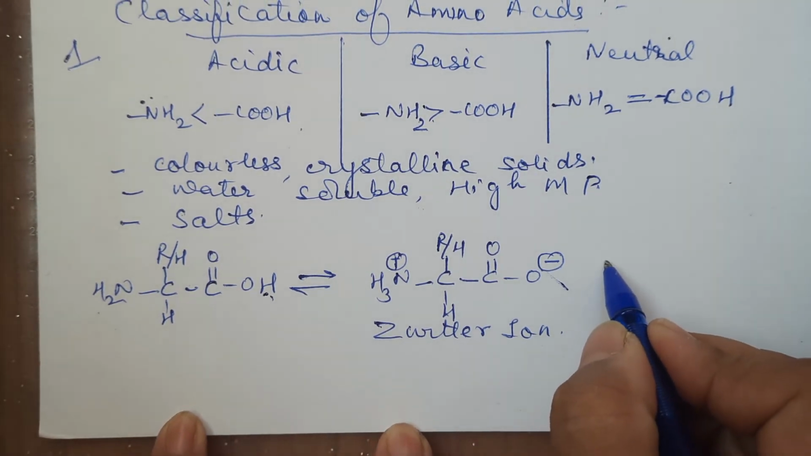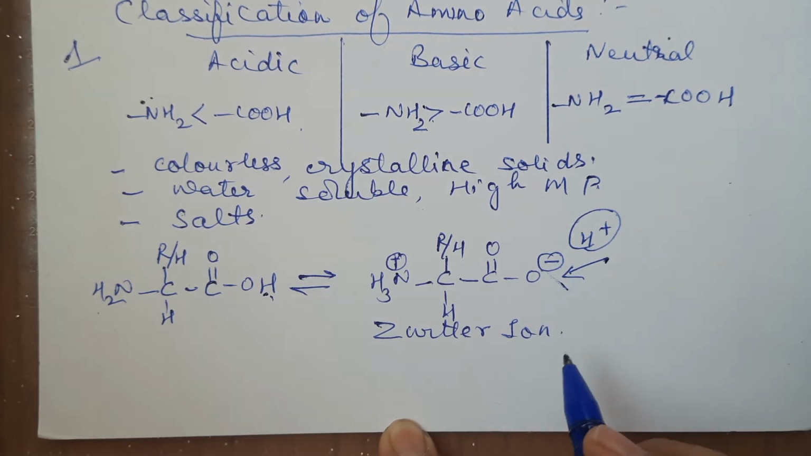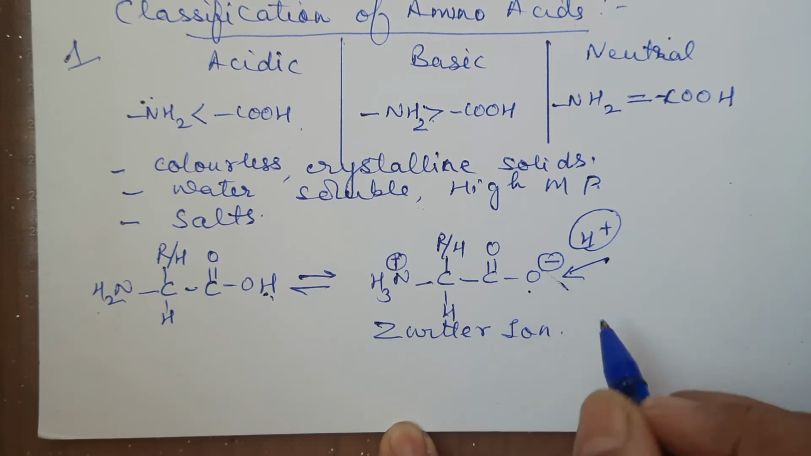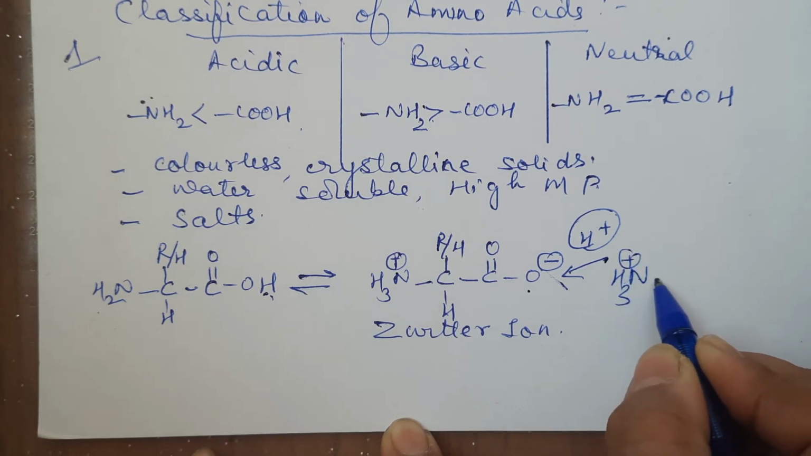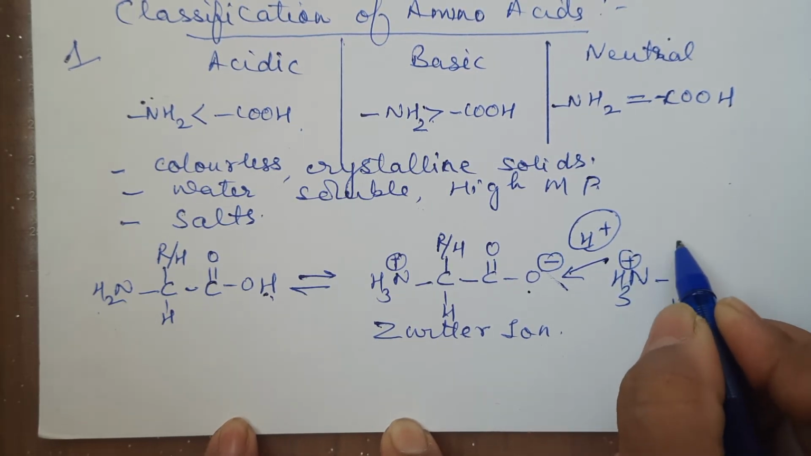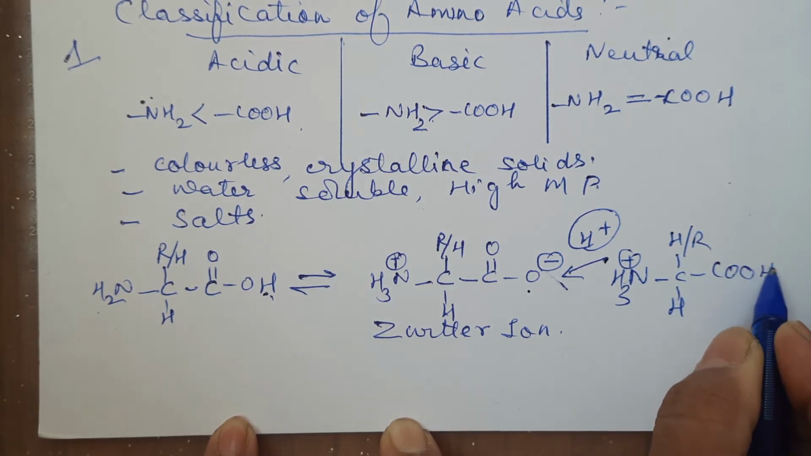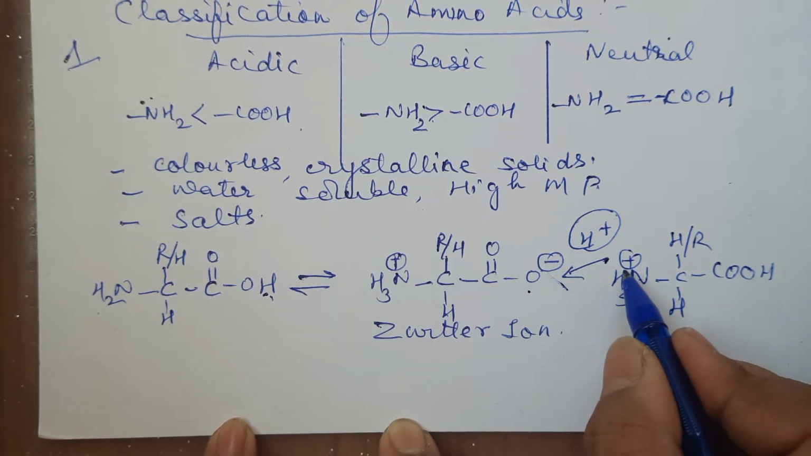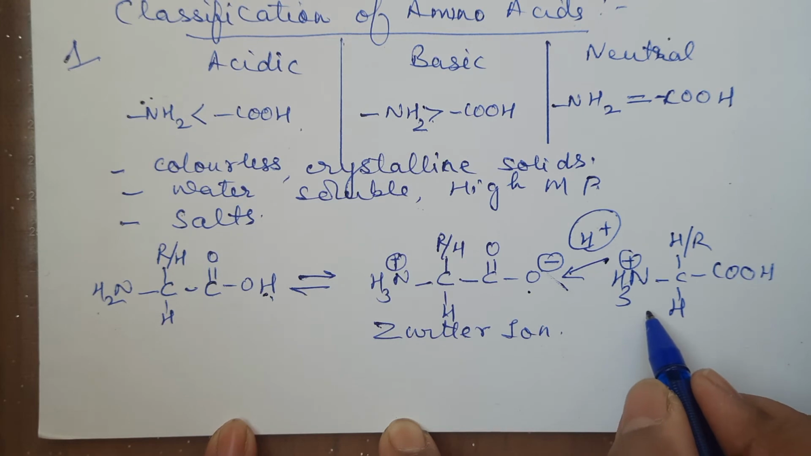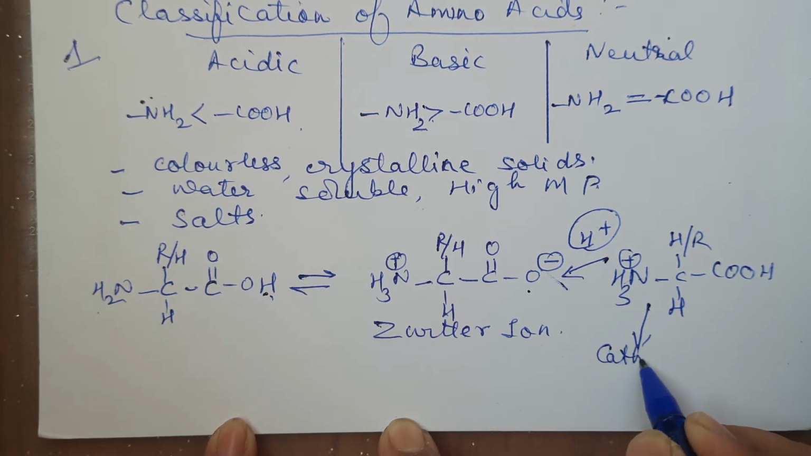Now another important thing that can be asked is, suppose to this Zwitter ion, if you add H plus to it, means if you add acid to it, then what will happen? This negative part will take this H plus. When it takes the H plus, what will be formed? This NH3 plus will be left as such. This will be H, this will be H or R, and this side it will form COOH, because this H will be taken away by this O minus. So it has formed a cation.